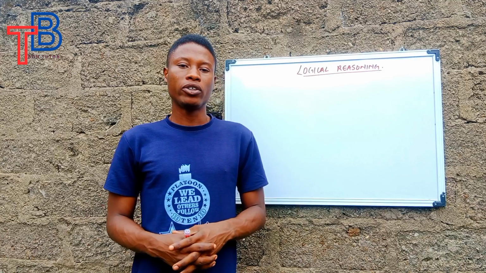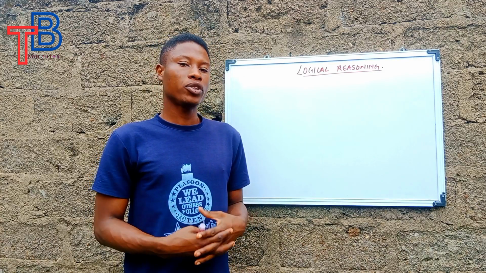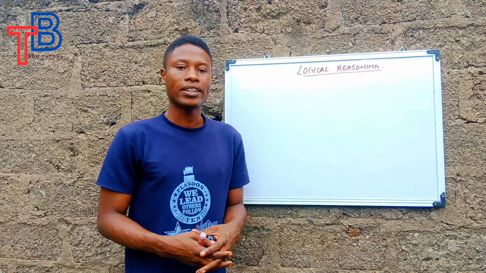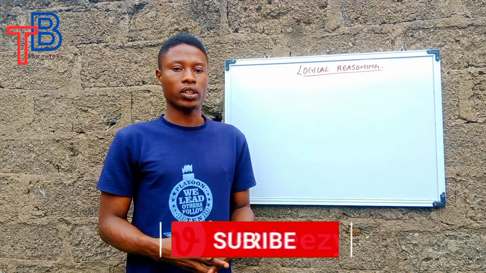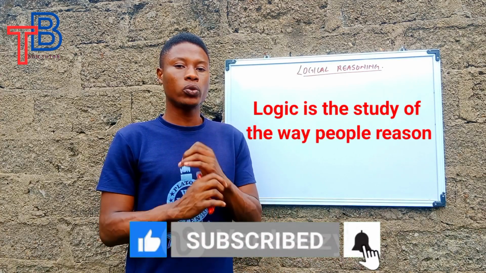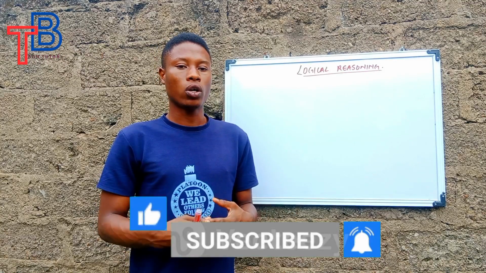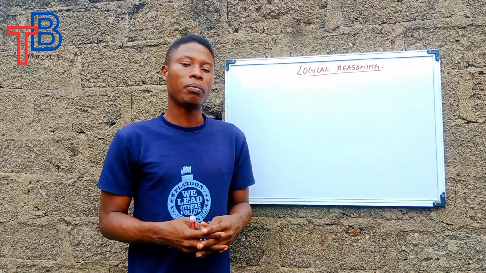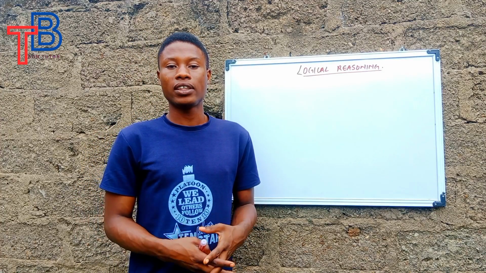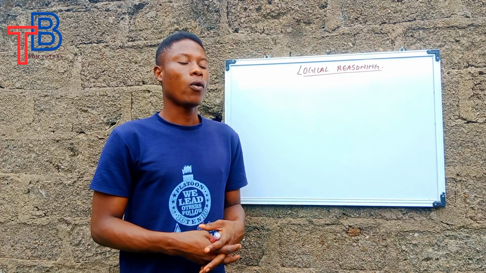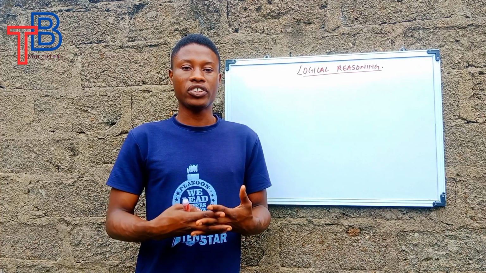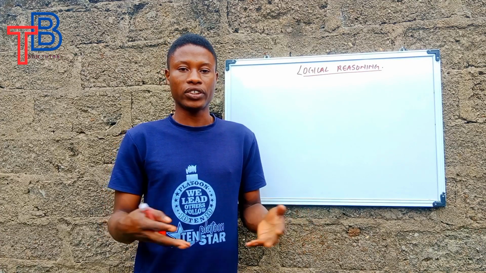Today, we'll be talking about logical reasoning. And when we're talking about logical reasoning, we're talking about the way people think, that is, the ideology of people towards some certain things in life. Logic simply means the way people reason. That is what we call logic. And today, we'll be talking about logical reasoning. That is how people think and understand some certain argument. An argument simply means a statement that brings about a logical way of reasoning.